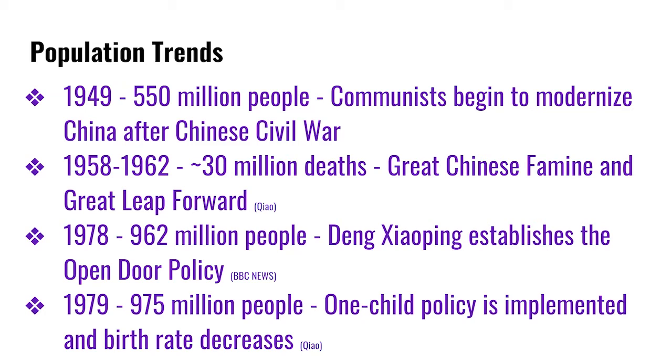The open door policy allowed foreign businesses to set up in China, resulting in an increase in migration to China. The one-child policy made it so that every family could only have one child. This also led to a gender imbalance because male children were preferred over females.